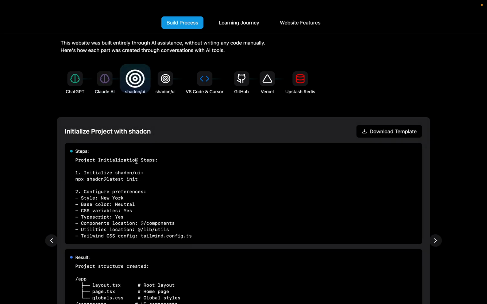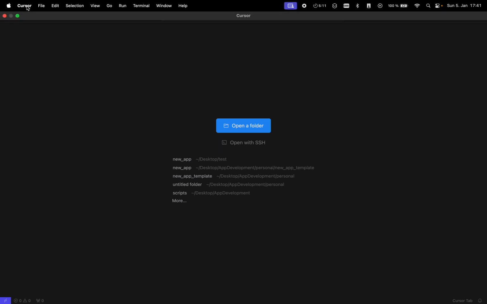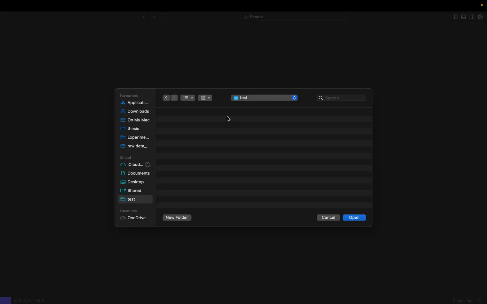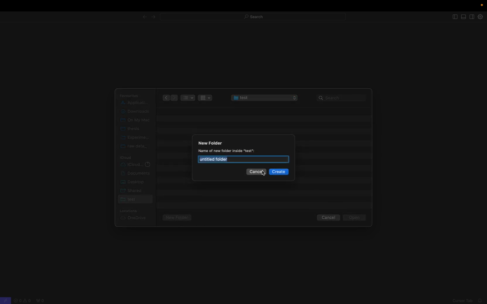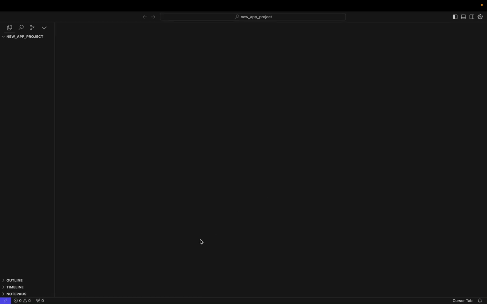You are going to go then to your command, which is my tool of choice, Cursor. I would really strongly encourage you to download Cursor from the internet because it's the best way to actually interact with your code when you have no prior coding experience. So you're going to open a new folder. I have some test folders, and we're just gonna create a new folder, say new app project, and then use this folder to create your app in.